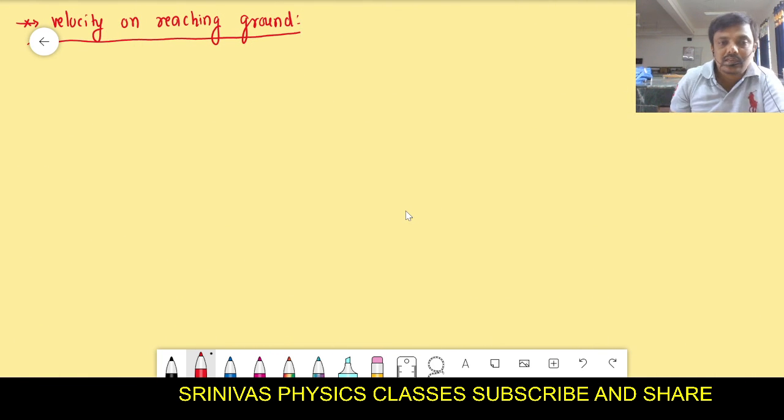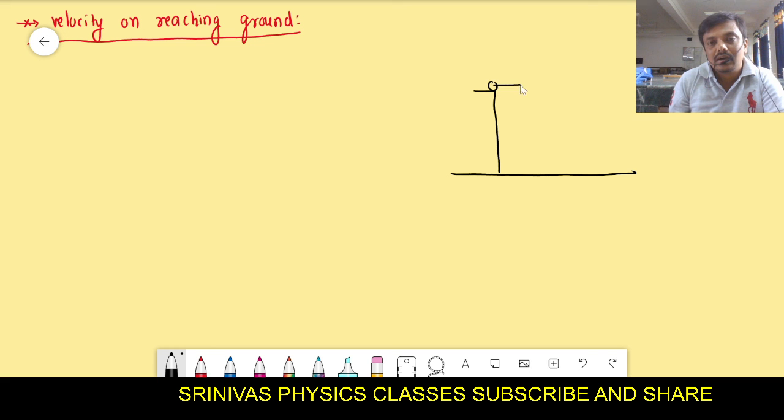With how much velocity does it hit the ground? For this purpose, you just have to take it like this, and this is the initial velocity that you are throwing. It strikes the ground here, and during that it has two velocities. Along the x-axis it has some velocity, and that is constant.